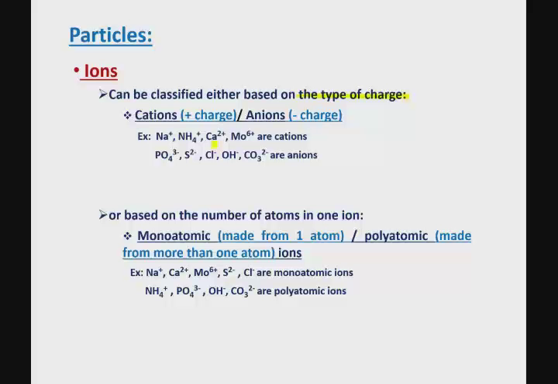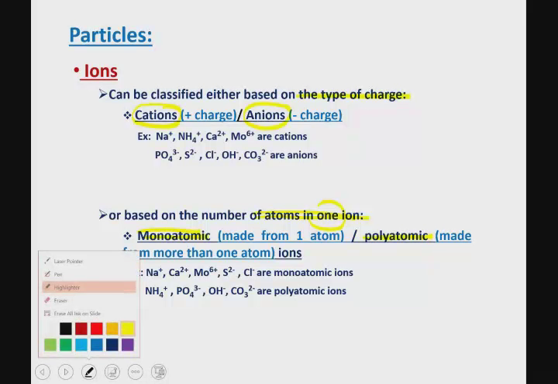Ions that have positive charge are called cations, whereas ions that have negative charge are called anions. Ions can also be classified based upon the number of atoms in one ion. So ions can either be monoatomic if one atom is needed to make one ion, or they can be polyatomic if more than one atom is needed to make one ion.